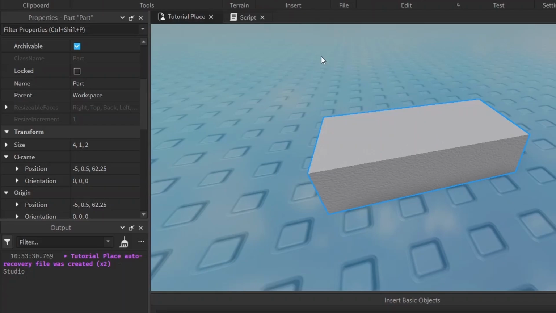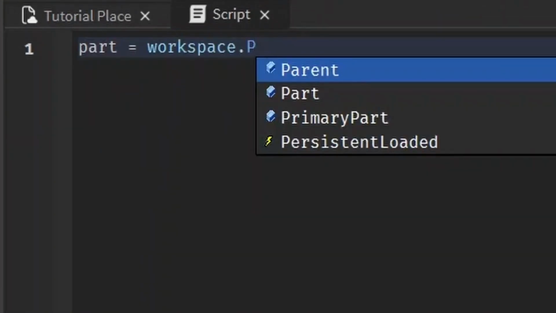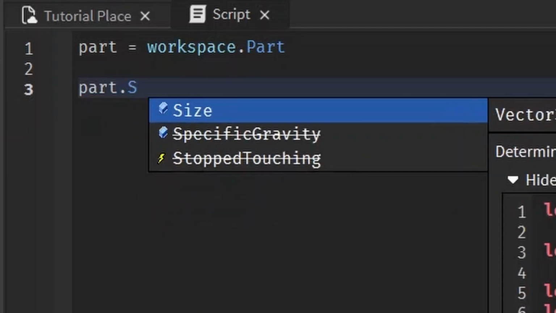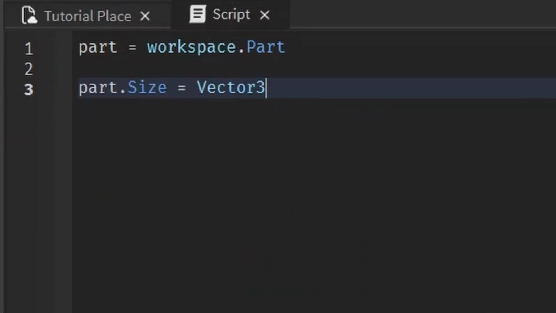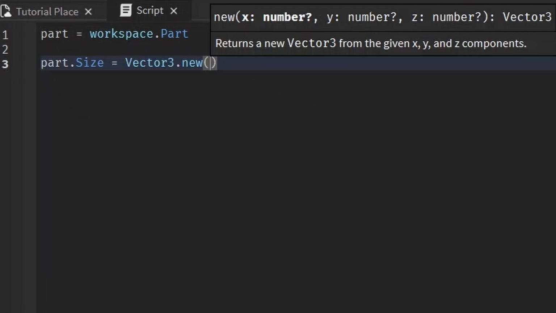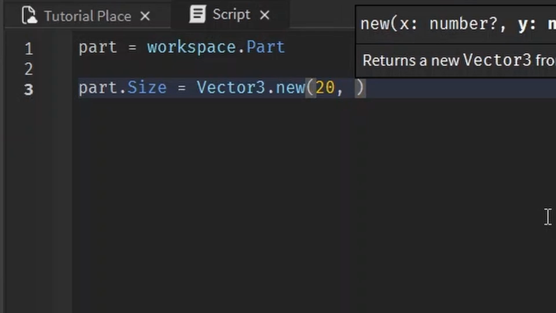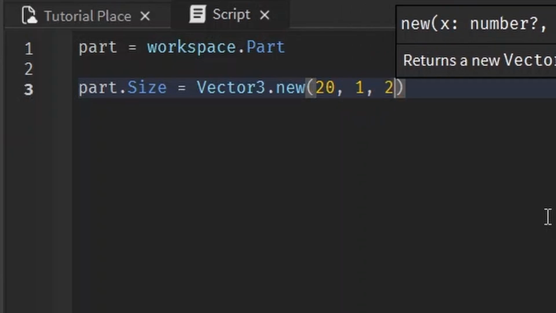Let's say we want to use the script to change this part's size. Instead of being 4 by 1 by 2, to be 20 by 1 by 2, I'll show you how to do that. Let's just assign part to be equal to workspace.Part so we don't have to write workspace.Part every time. Part.Size equals Vector3, and then you write .new as we've been doing with some of the other properties like color, and then in parentheses, and this takes in 3 arguments, 1 for the x-axis, 1 for the y, and 1 for the z. And we said we wanted this to be 20 by 1 by 2, so you just write 20 for the x-axis, 1 for the y-axis, and 2 for the z-axis.